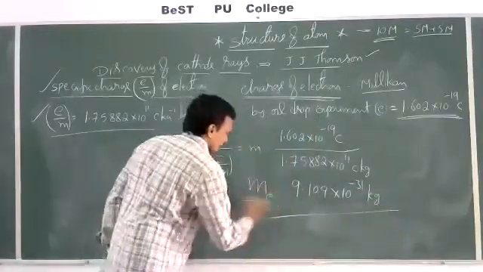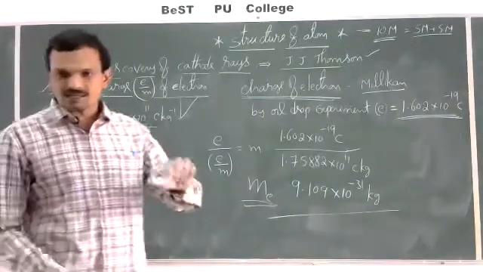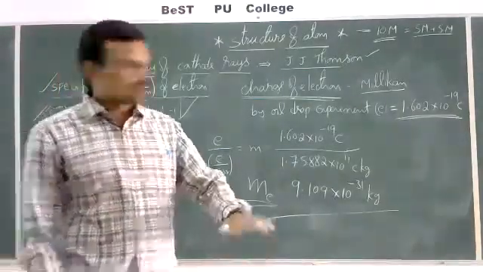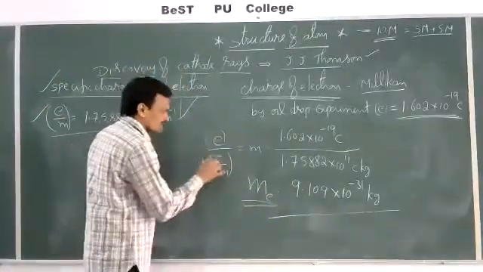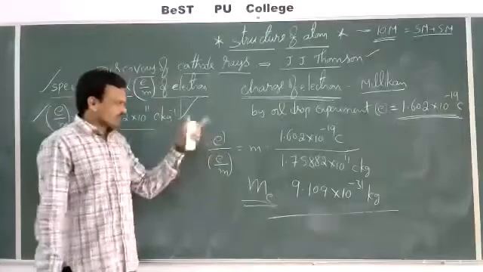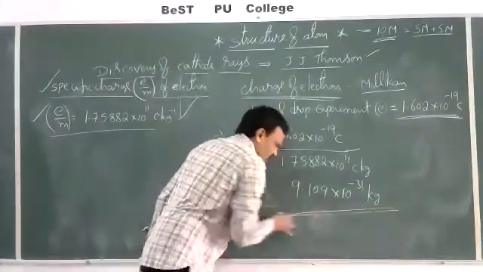This is the mass of the electron. Since the mass of the electron is very less, it cannot be calculated directly. The mass of the electron was calculated from the values of charge and specific charge. The ratio of charge to specific charge gives the mass of the electron.